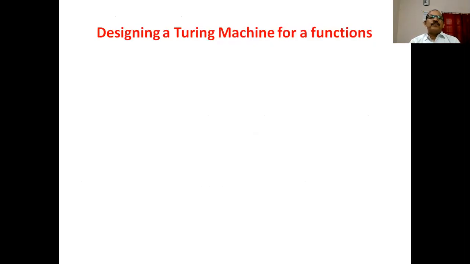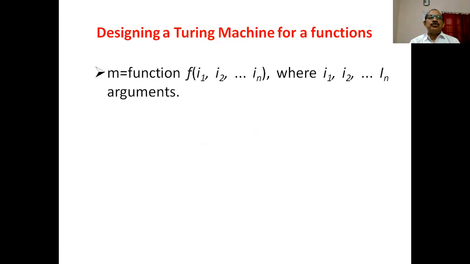Let us see how we will define a Turing machine for a given function. Suppose the function is given as m = f(I1, I2, ..., In), where I1, I2, ..., In are the arguments or the parameters of the function, and the function returns the value m.